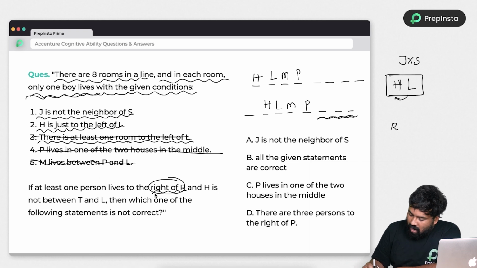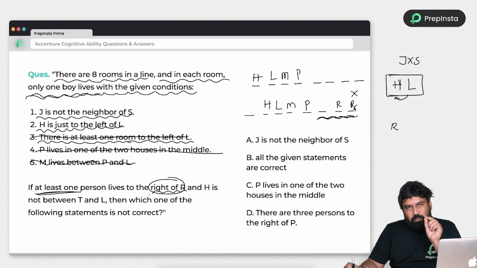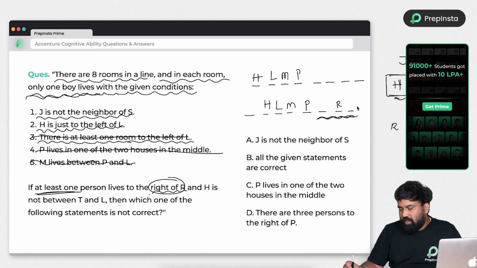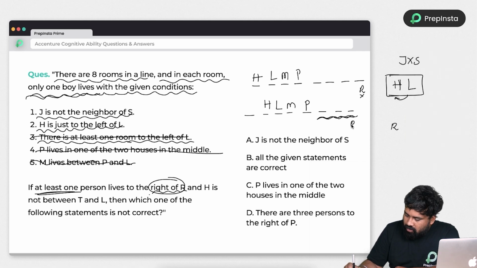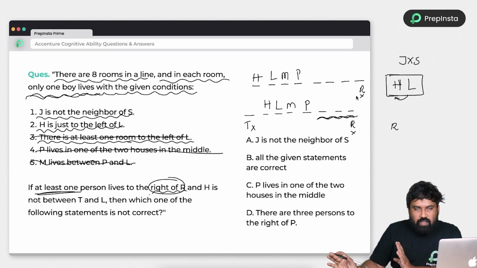Right? And after R at least one person needs to live. So I can't place R here. Just look at here. I can't place R here. Why? Because after R, at least one place needs to be there. Okay, I got these chances now. So R is not here. R is also not here. And T I can't place here. So these are all the cases.